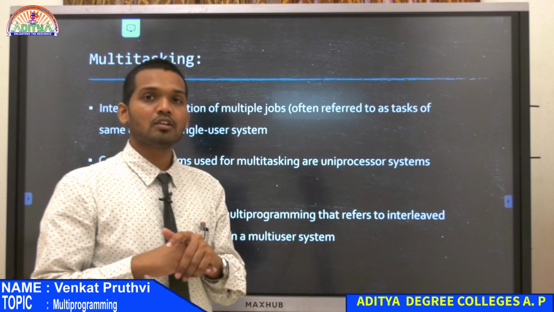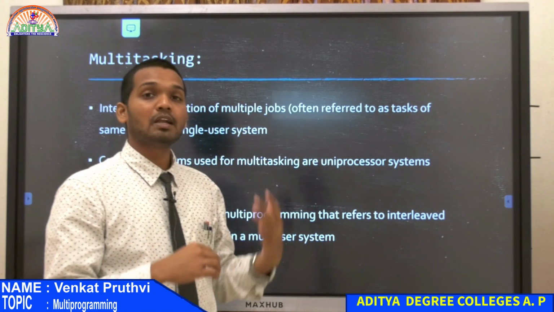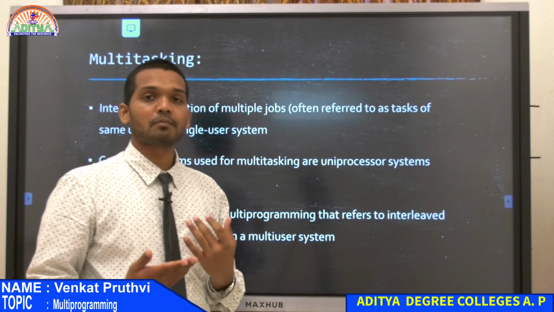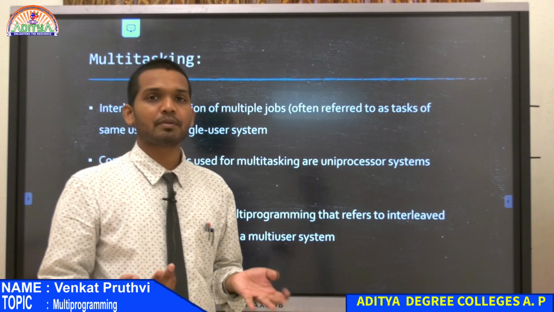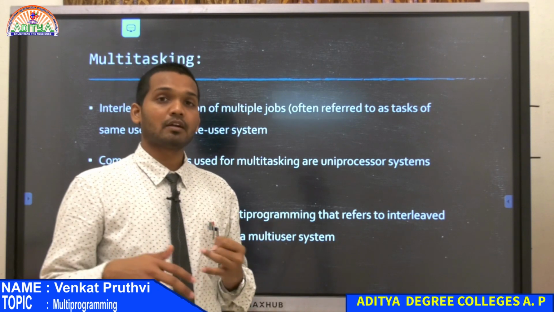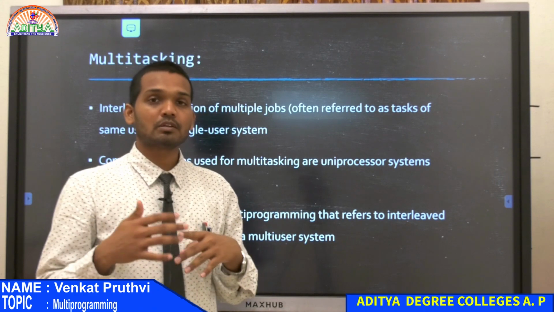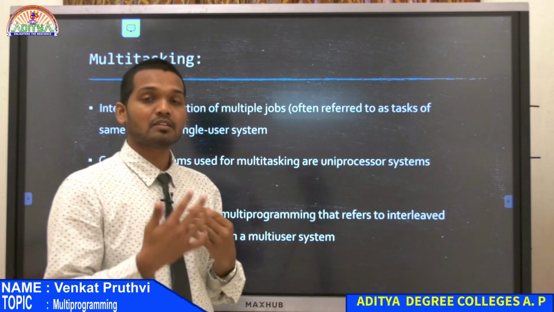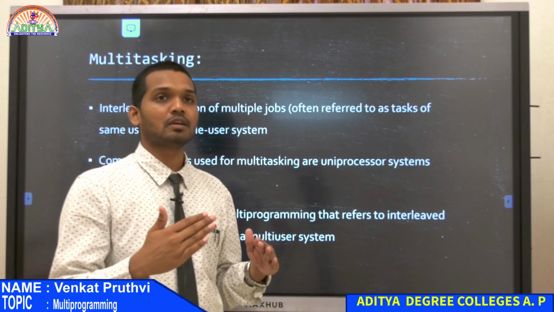You are the only single user using that system, and you are able to perform multiple jobs at the same time. We had the same example previously: you are able to open a Microsoft Word document, a PDF, your browser, and a music player, everything at the same time, and it appears to us as if all of them are happening at the same time.